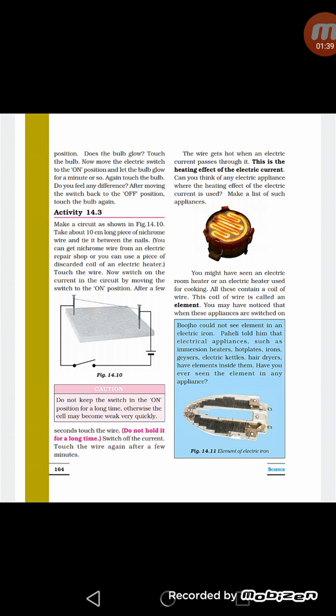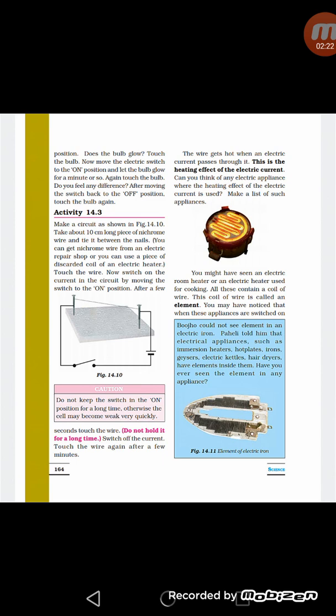hot. In the same way we see in our houses, when we glow the bulb, after some time the bulb gets heated due to heating effect of electric current. Now the question arises, why this heat is produced by these electrical appliances. Actually, when current flows through a metallic wire, the wire offers some resistance to the flow of electrons. During this process, electrical energy is transformed into heat energy, and the heat produced depends on the amount of resistance offered by the wire. So we can say this heat is produced due to the resistance of the wire.